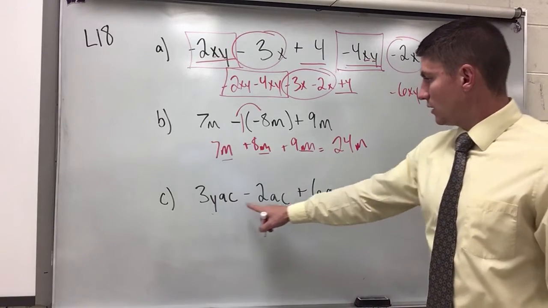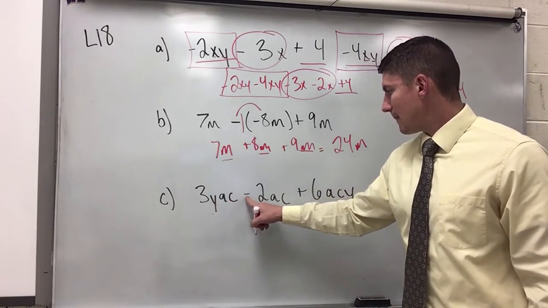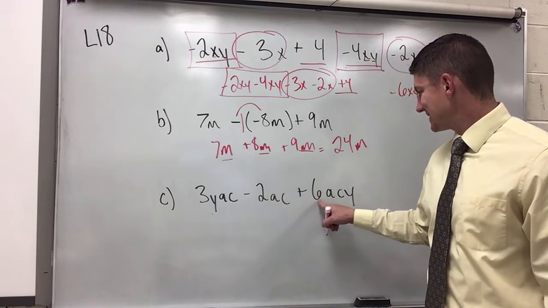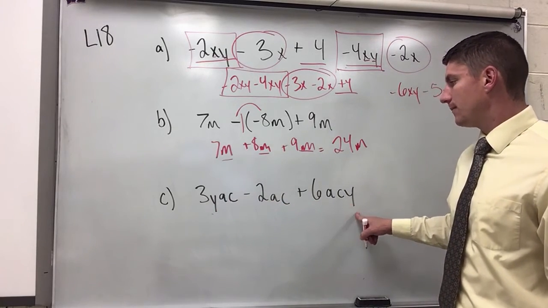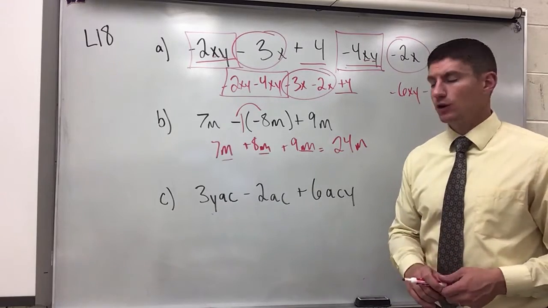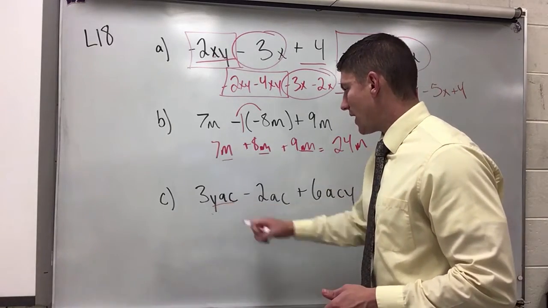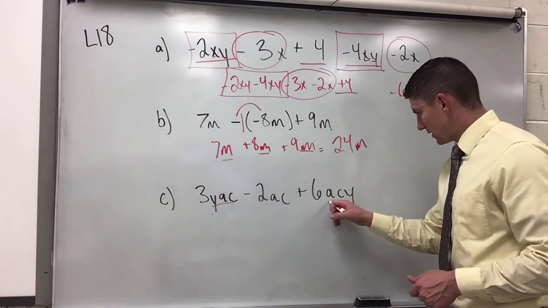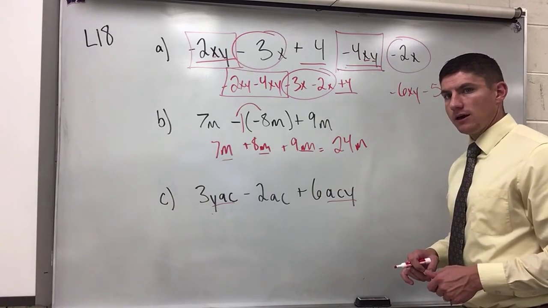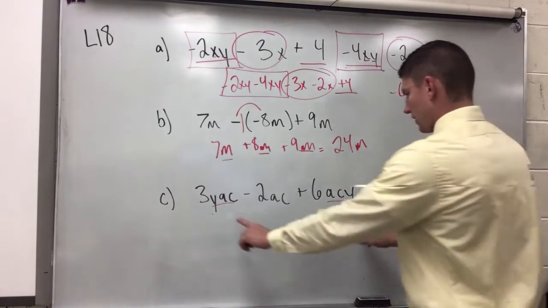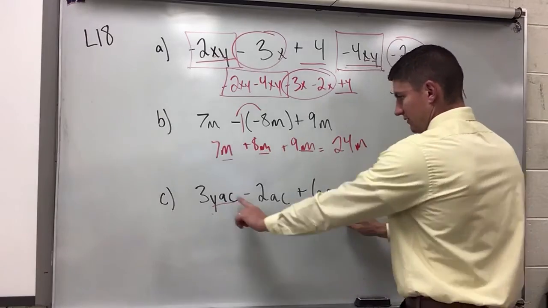Letter C. I've got 3yac minus 2ac plus 6acy. Now, here's where sometimes students get confused because they see that the order of yac is different than the order of acy, even though they're the same letters, right? I've got a y in each, I've got an a in each, and I've got a c in each.